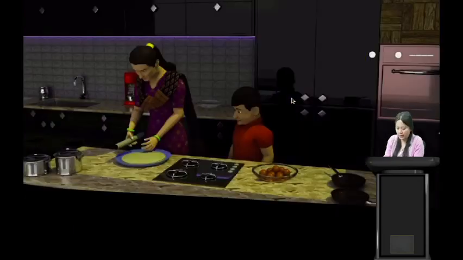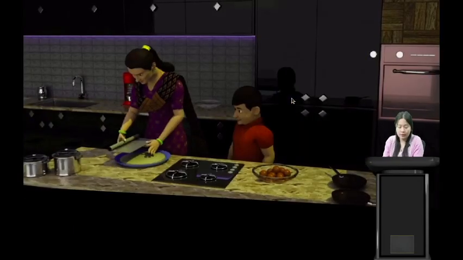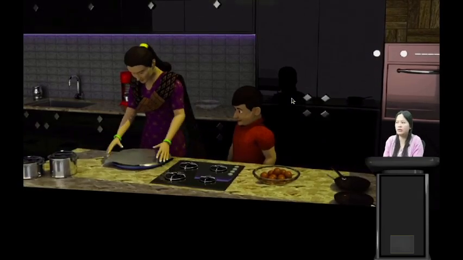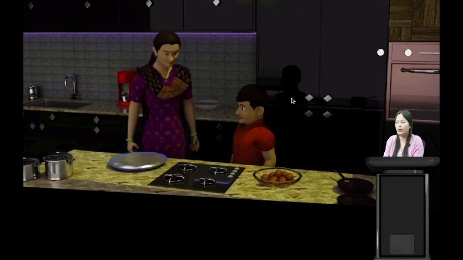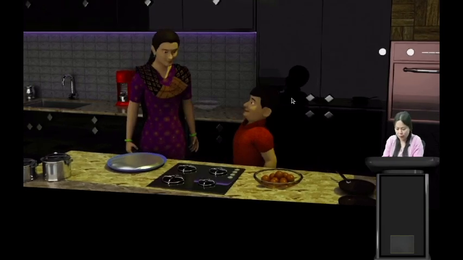Another example we see here is a woman trying to cover the food making use of aluminium foil. Yes, so what is aluminium foil made of? It is made up of aluminium, and aluminium is a metal. So aluminium foil is also made up of metals.